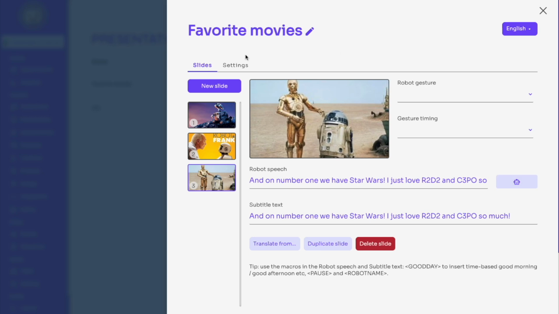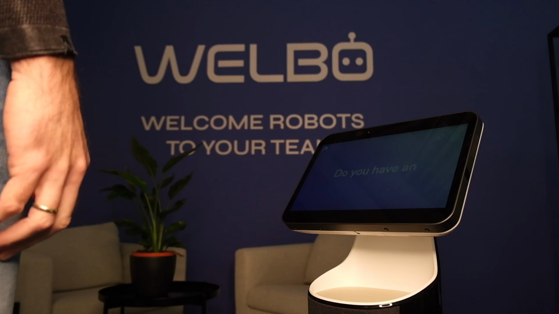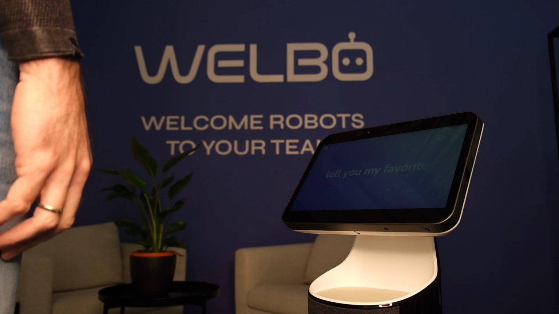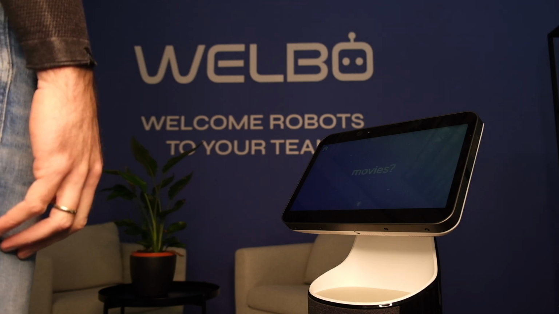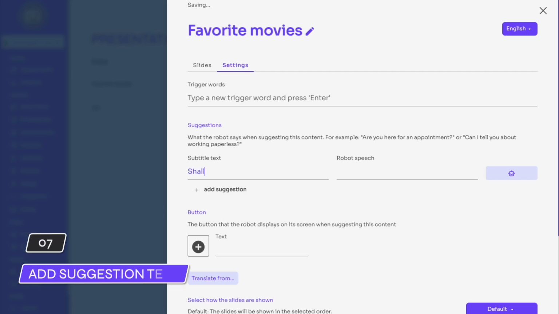Now that we have the content of the story all set up, we need to define when the robot will tell this story. For this, we go to the Settings tab. As you have probably noticed, the robot will always offer two choices. In the example we showed at the beginning of this video, it was, Do you have an appointment, or shall I tell you my favorite movies? We call these suggestions. In this case, we need to define a suggestion text for this presentation. We set it as, Shall I tell you my favorite movies?